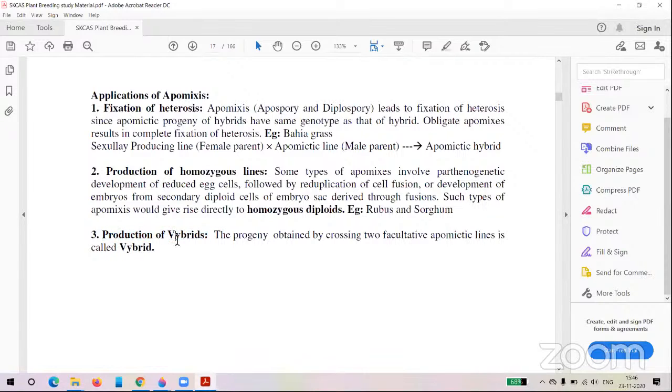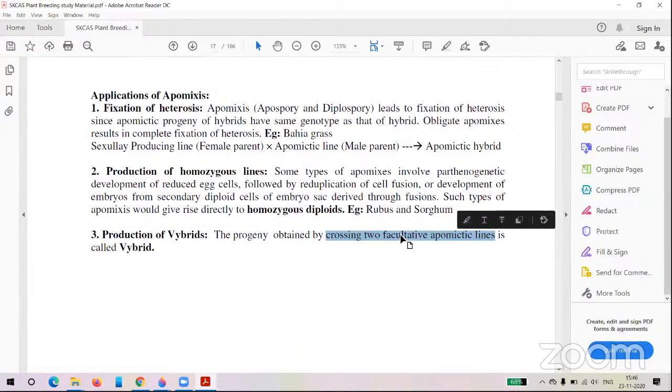Generally you have heard about the term hybrid, but the hybrid term is also important for the examination. What is the meaning of hybrid? Crossing of two facultative apomictic lines. Facultative means temporary apomixis.